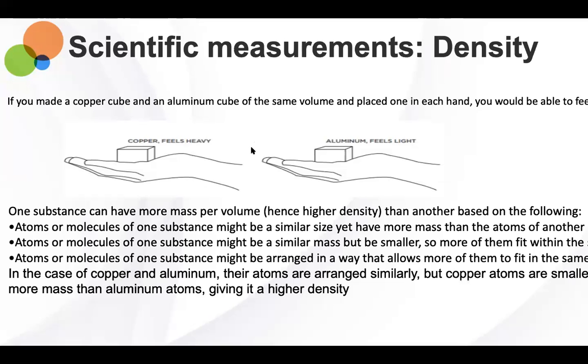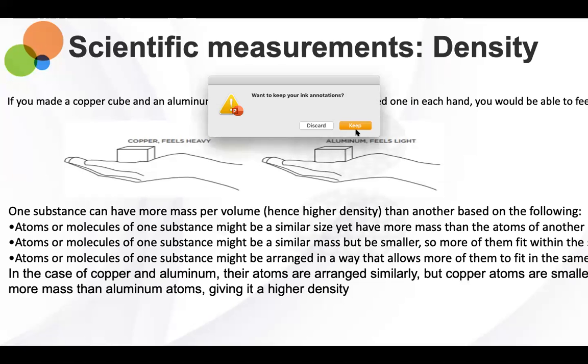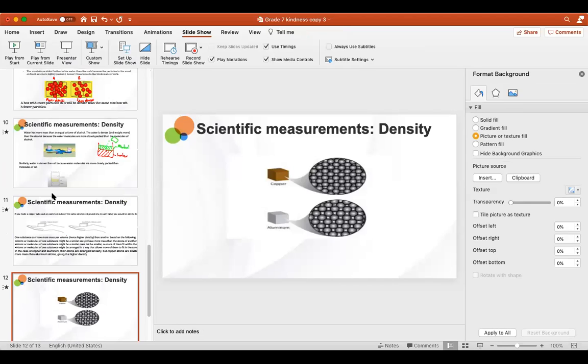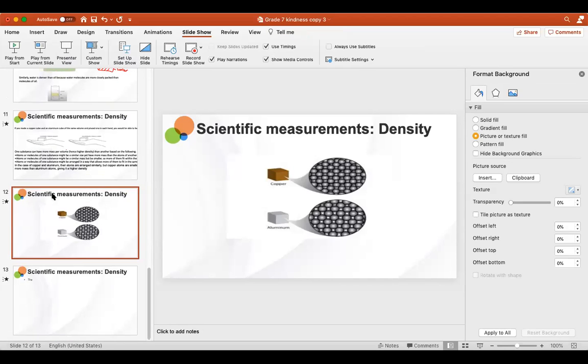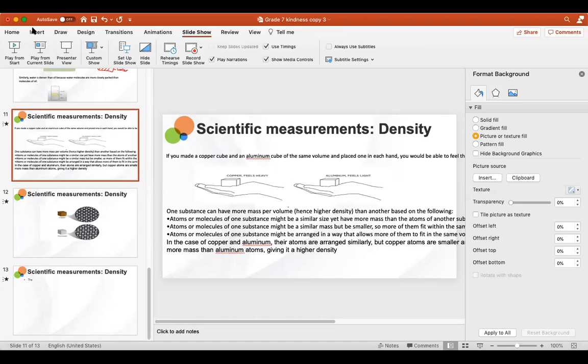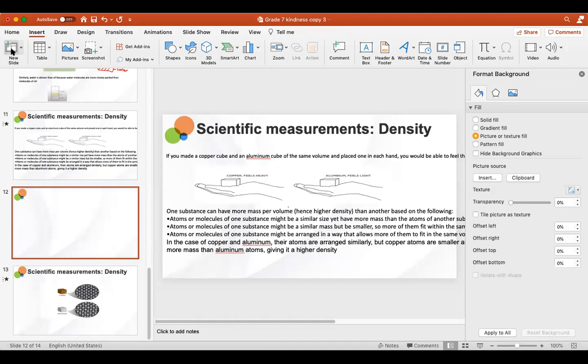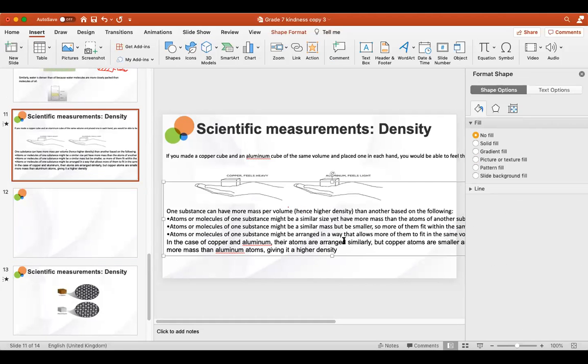Therefore, they have more mass than aluminum atoms, giving them a higher density. All right. Let me create another slide and try to explain this. Let me try and explain this much better.